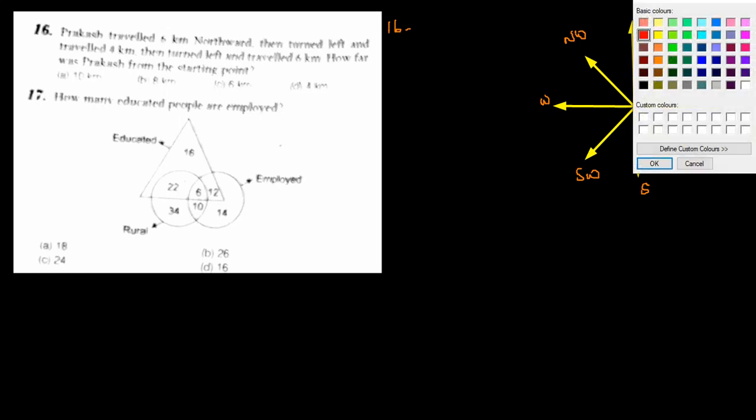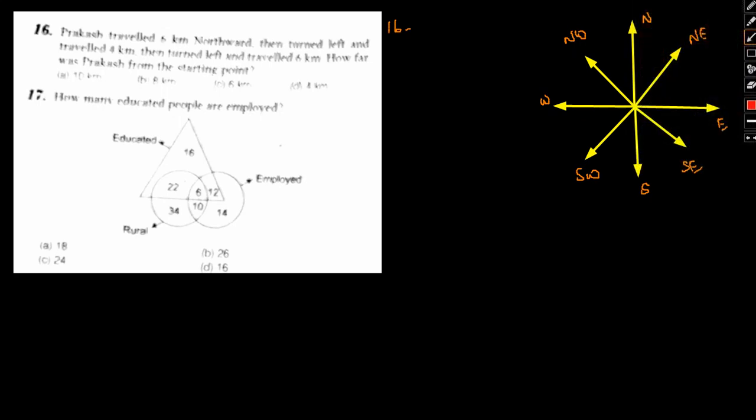So now Prakash first goes northwards 6 kilometers. Okay, so it starts from here. He goes 6 kilometers north. So this is his initial position, and he is here at this point. Okay, 6 kilometers. He then turns left and travels 4 kilometers.